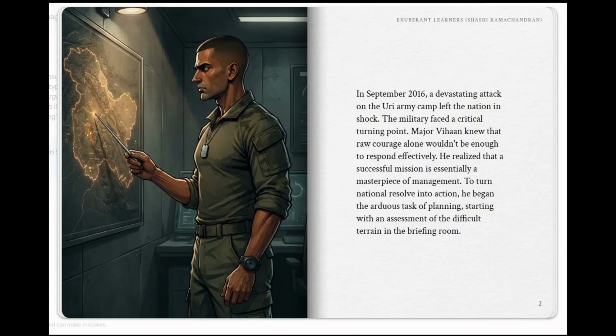In September 2016, a devastating attack on the Uri Army camp left the nation in shock. The military faced a critical turning point. Major Vihan knew that raw courage alone wouldn't be enough to respond effectively. He realized that a successful mission is essentially a masterpiece of management. To turn national resolve into action, he began the arduous task of planning, starting with an assessment of the difficult terrain in the briefing room.